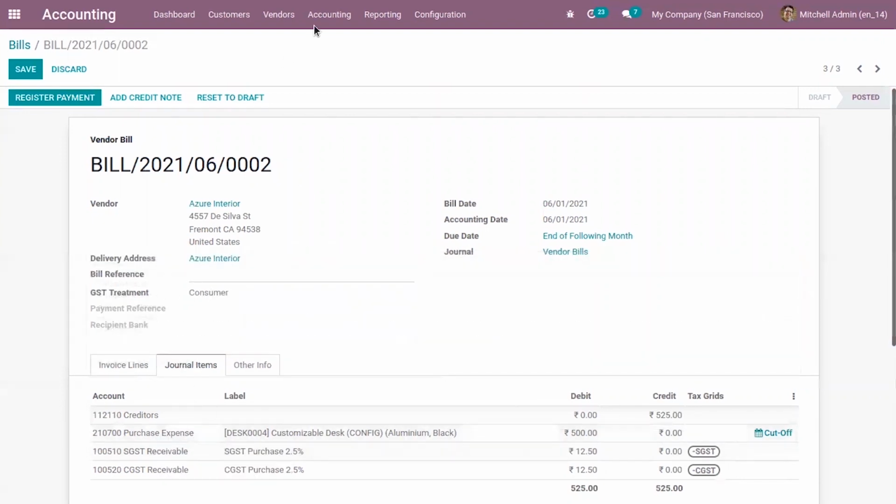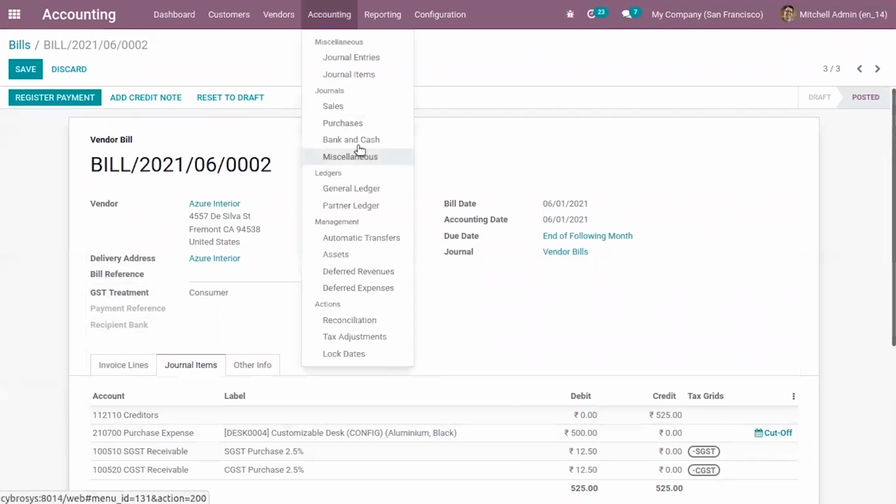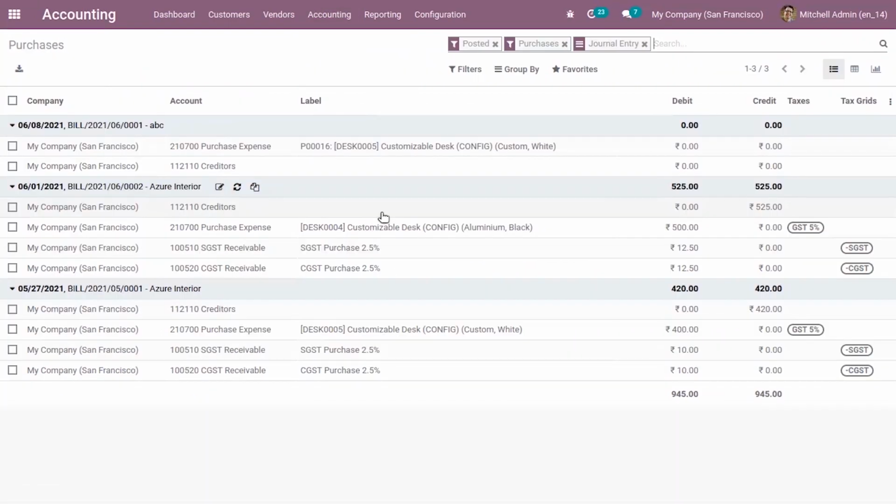Now we can check our purchase journal. Here you can see that the amount is debited in the expense account, and the amount is credited in the creditors account.